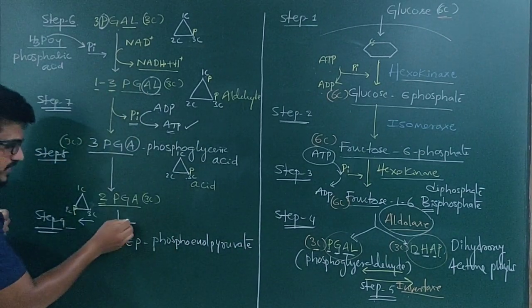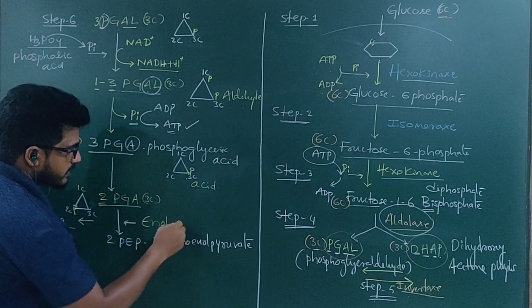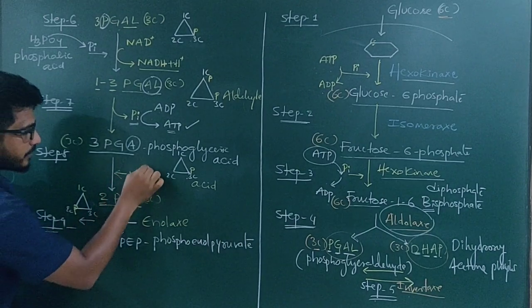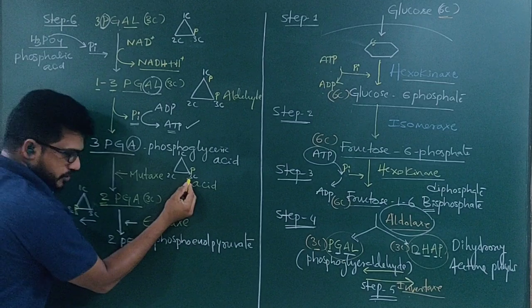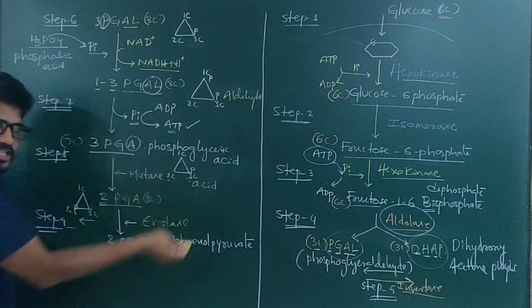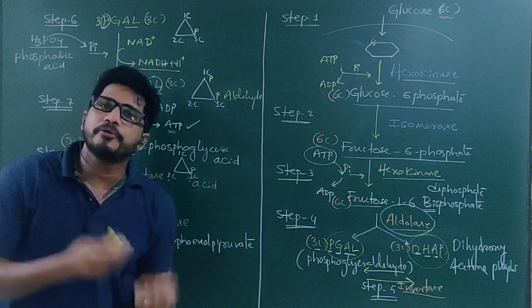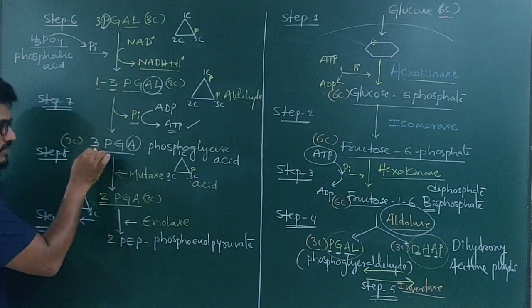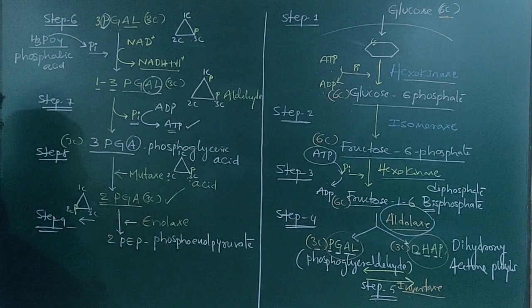So which enzyme is required for this? Enolase. The enolase enzyme is required here. Here the mutase enzyme is required, mutase for changing the phosphate position from 3 to 2. Mutation has taken place. That's why the enzyme required for that mutation or change is called mutase. Mutase helps to turn 3-PGA, 3-phosphoglyceric acid, into 2-phosphoglyceric acid first.